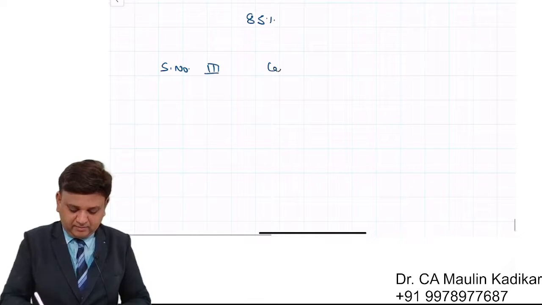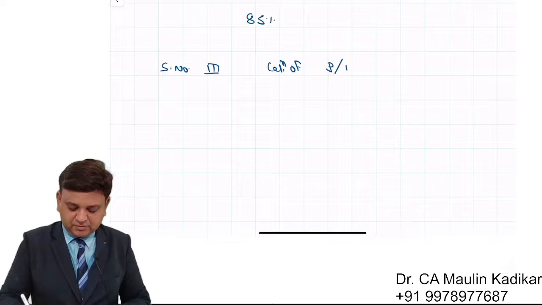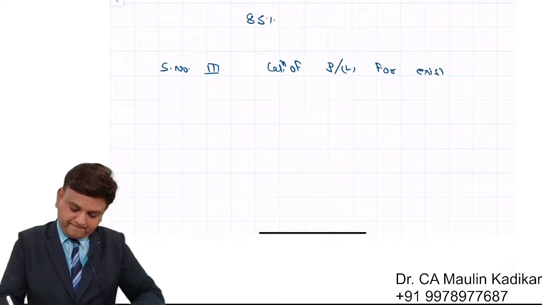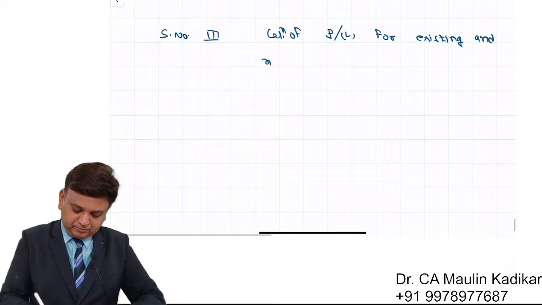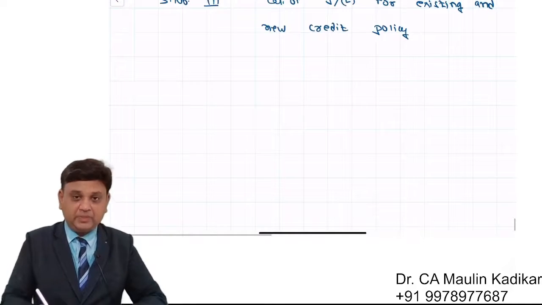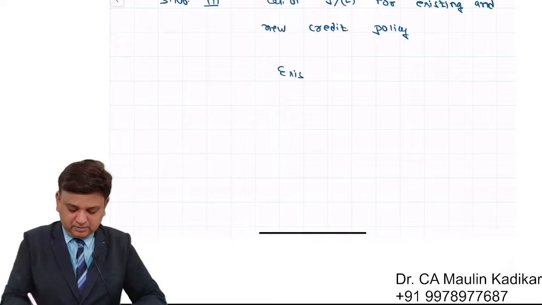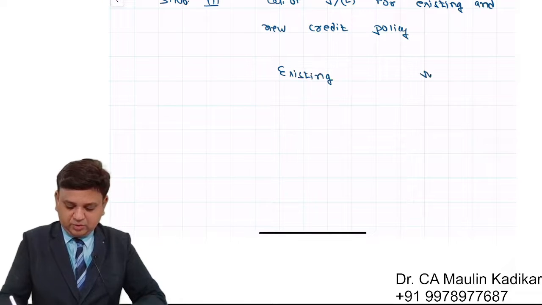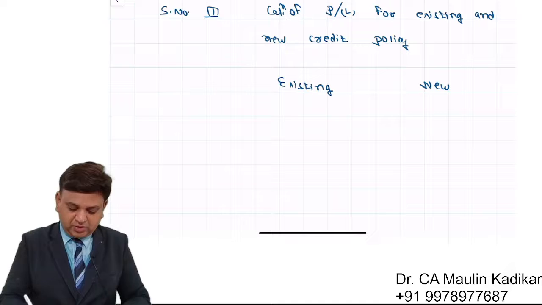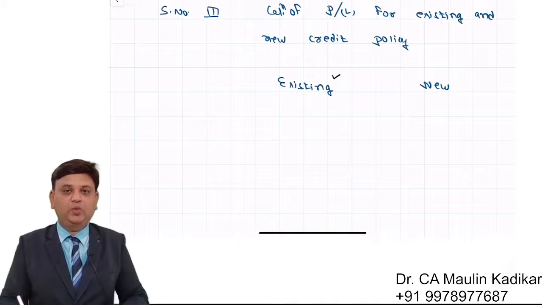Step number 3, calculation of the profit or loss for existing and new credit policy. So existing and new, two options are there. I request you to write in the chat box what is the profit or loss for the existing credit policy, 1 by 10 net 30.